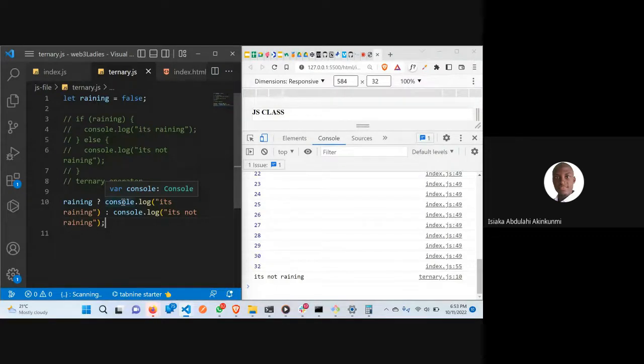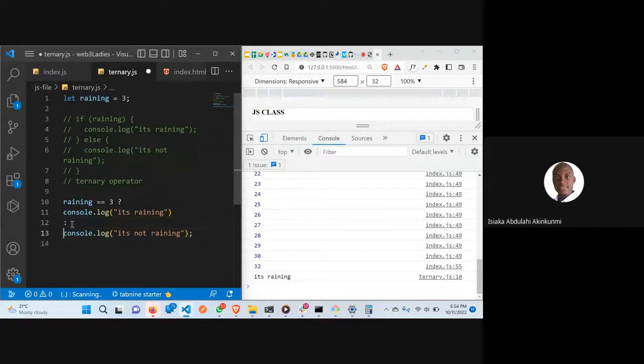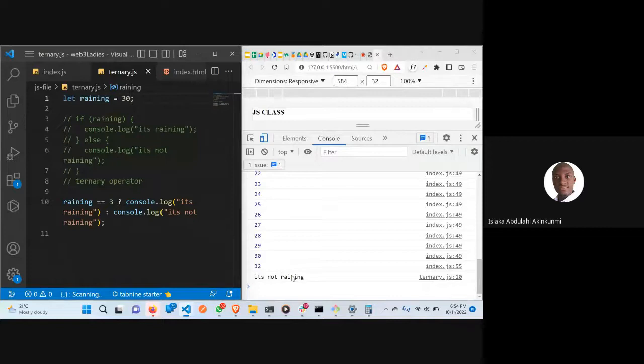Let me say, for example, if rain is equal to 3, what it's going to do is convert this to a true or false statement. If it's equal to 3, it's raining, because it is true here, so this one is going to work. But for example, if I put this one to be 30 here, this one is not going to run again because it's not true. It's not raining. Is that clear? Thank you.